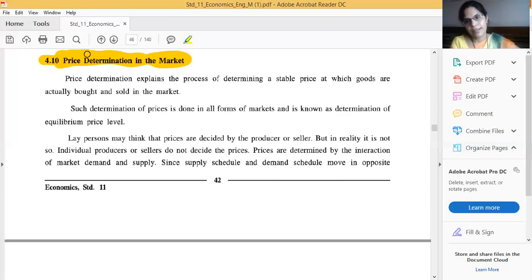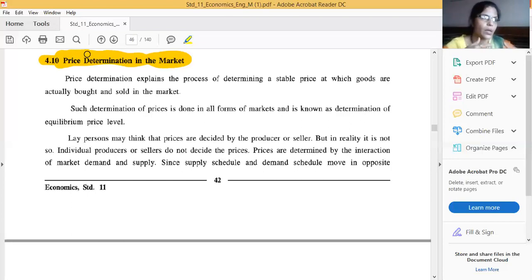Demand and supply. Who is supplying goods? Producer, supplier, shopkeepers. Who can demand the good? Consumer or a purchaser. Correct? So these are two sides. A person who is going to sell or supply a commodity in the market, and a person who wants to use that commodity and demands it from the market.